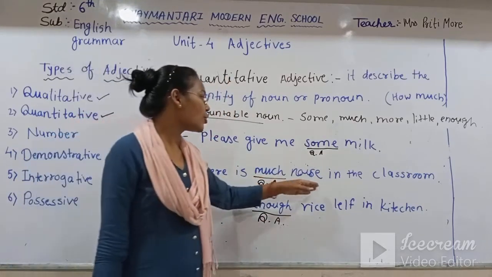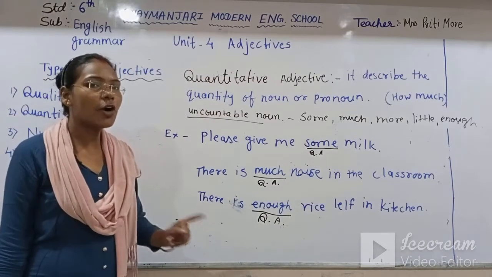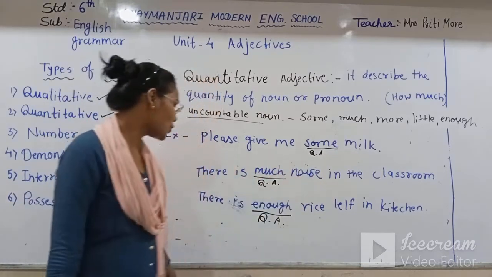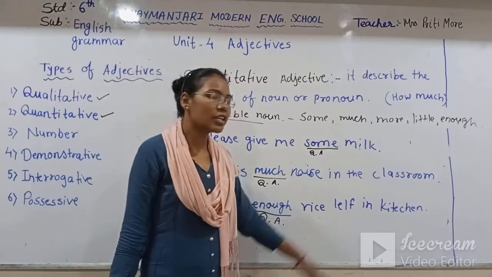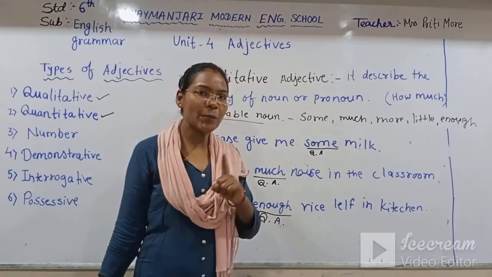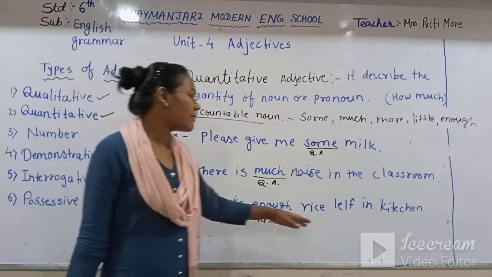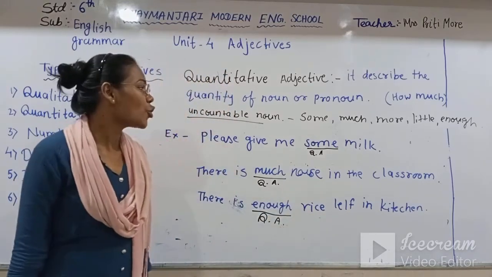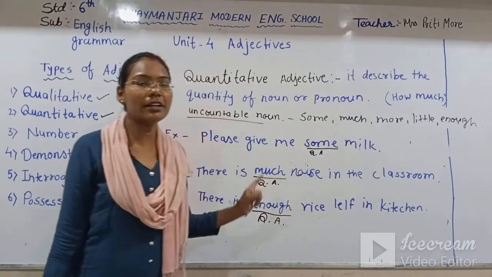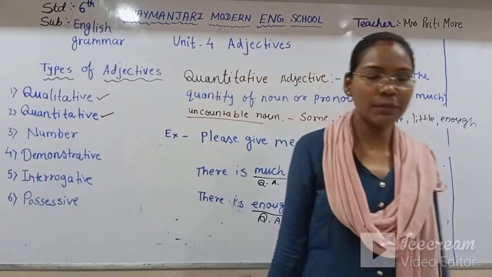Now, there is much noise in the classroom. How much noise in the classroom? So, much noise in the classroom. There is enough rice left in the kitchen. How much rice left in the kitchen? So you will get the answer, enough rice left in the kitchen. So I underlined here some, much, enough. These all three words I have underlined. Please note down all this in your notebook within 5 minutes.